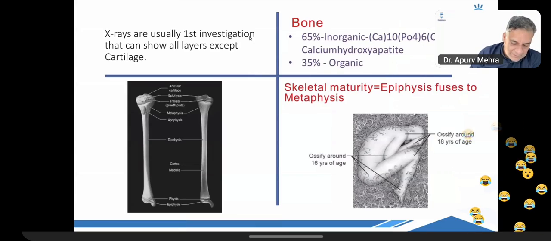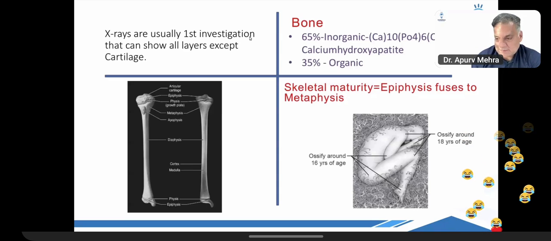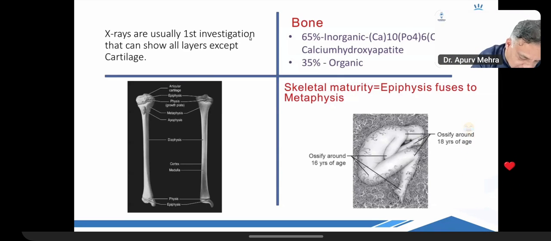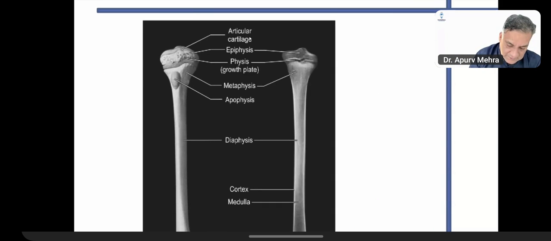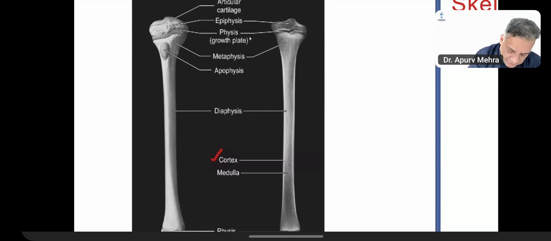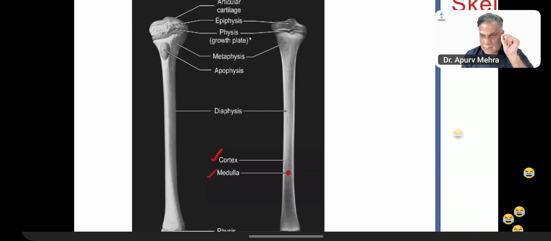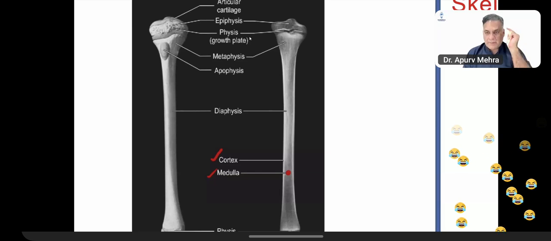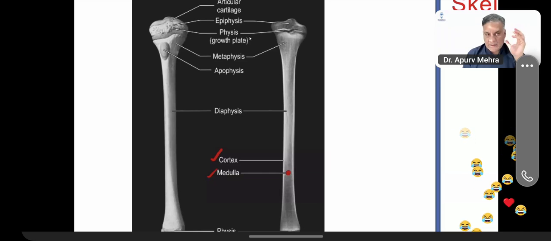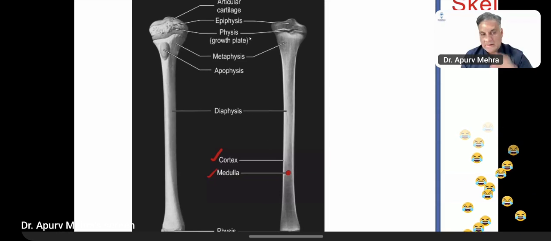Right. So when we look at orthopedics, X-rays are usually the first investigation for orthopedics. So we get the X-rays first. That is the number one thing to be done. All right. And they can show you everything. It can show you the bone. It can show you the cortex of the bone, the outer side, right? It can show you the marrow. Marrow is very important. We know that why? Because all the diseases are in marrow. All right. And we will apply our cerebellum to identify the MCQ's answer. Okay. So this is important.